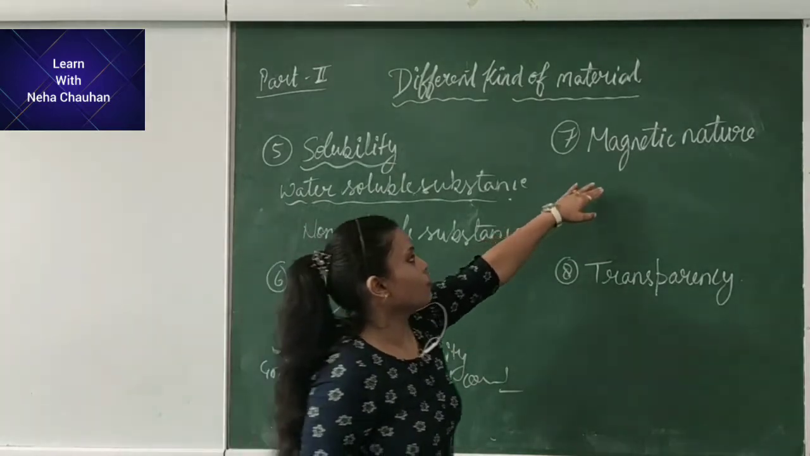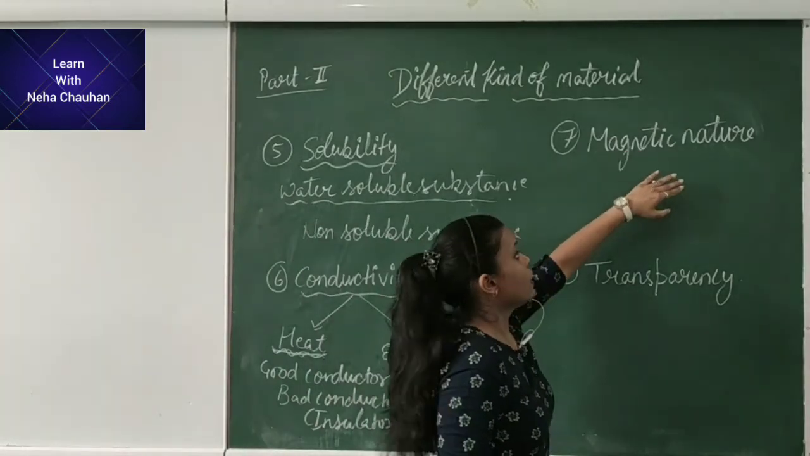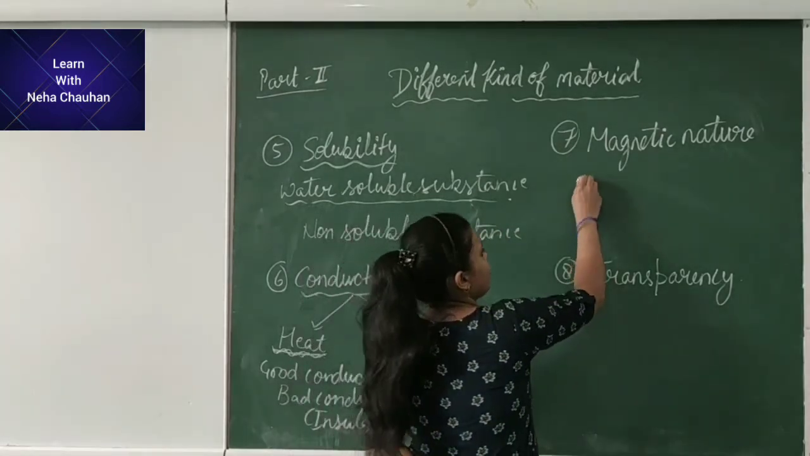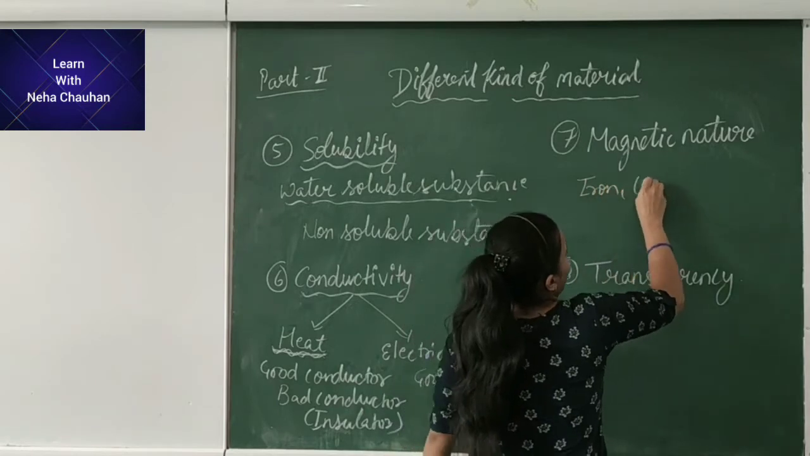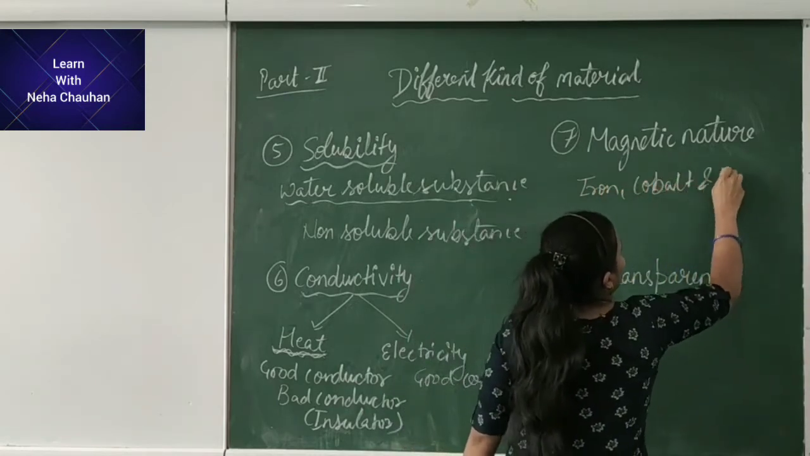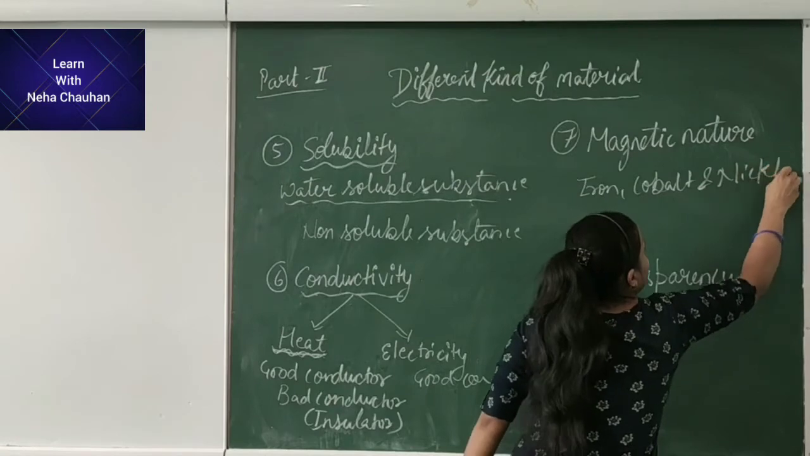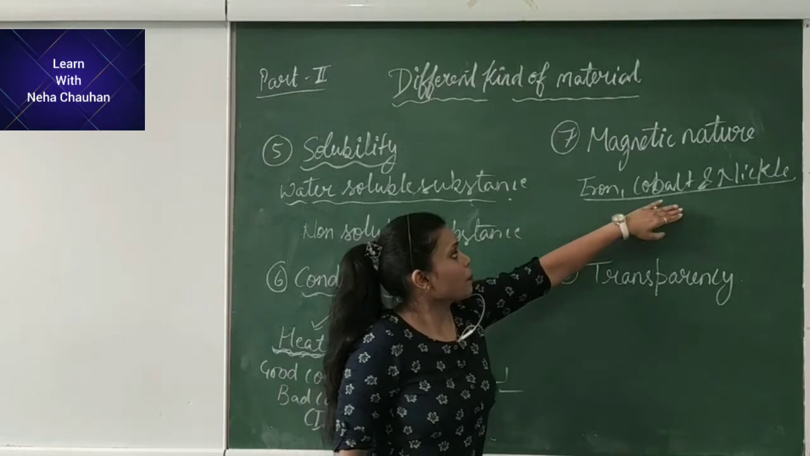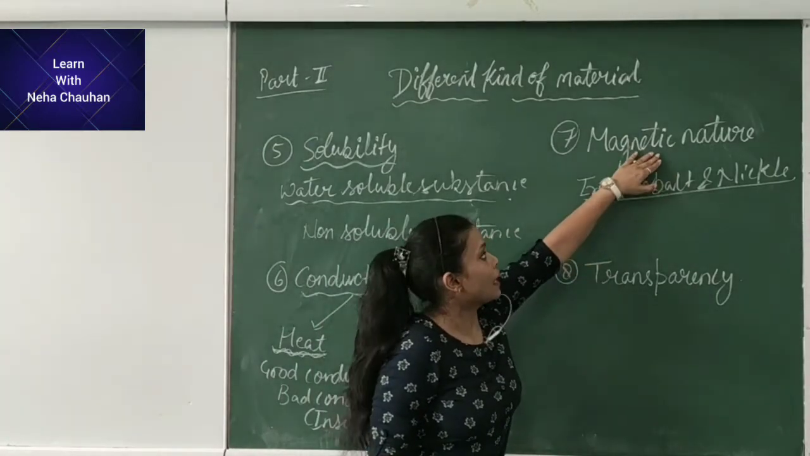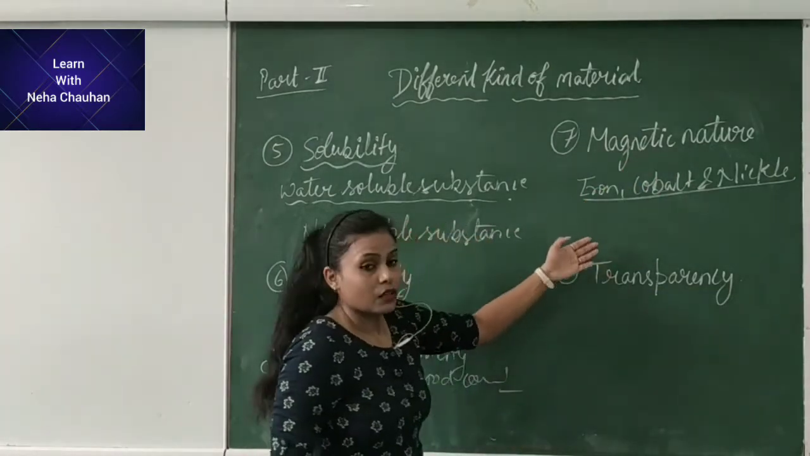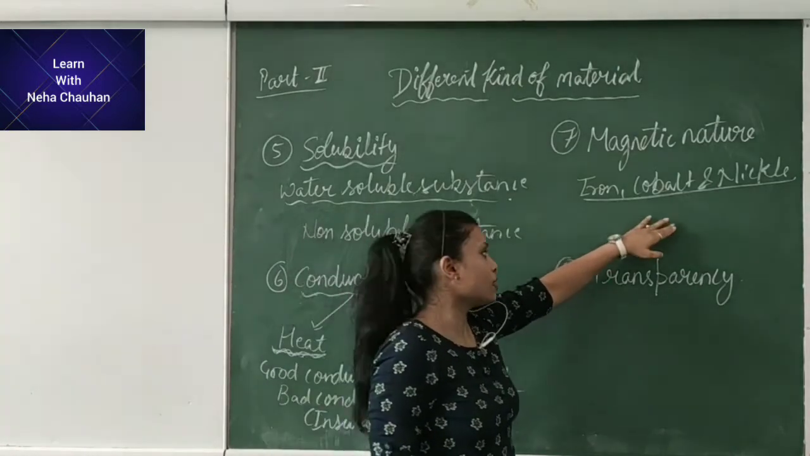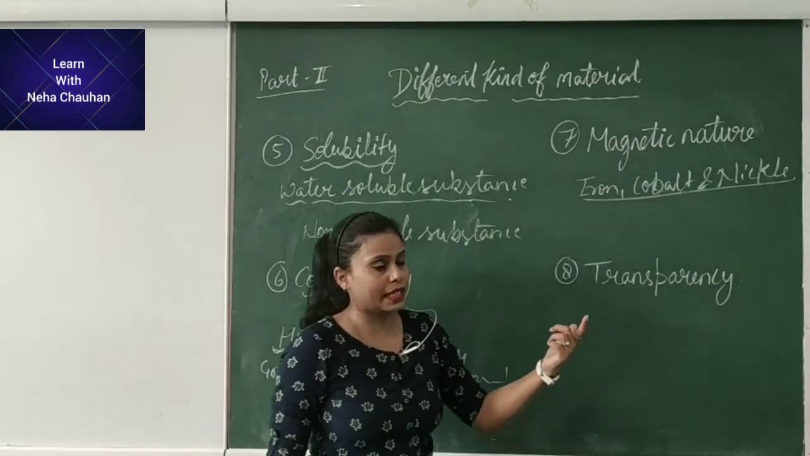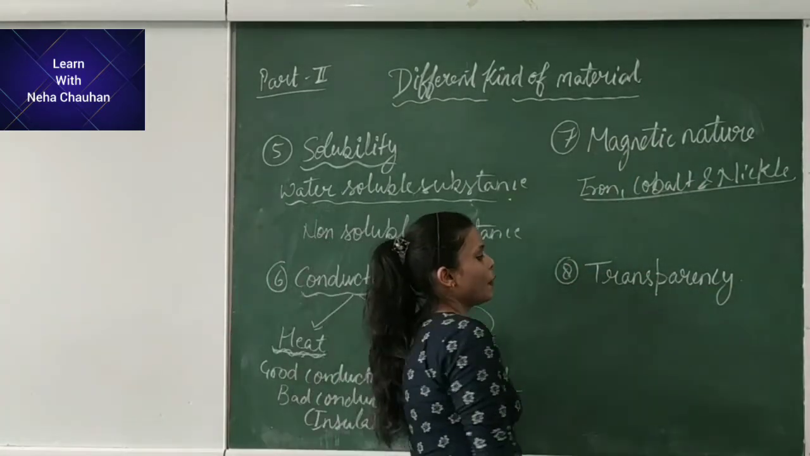Next property of the material is magnetic nature. Some of the substances are attracted by the magnet, such as iron, cobalt and nickel. These are the substances which are attracted by the magnet, so these substances are known as magnetic substances. But wood, rubber, etc. are not attracted by the magnet. So those materials are known as non-magnetic materials.